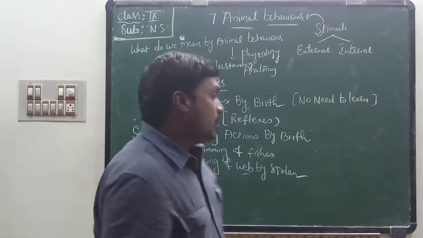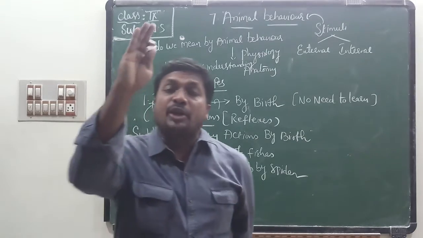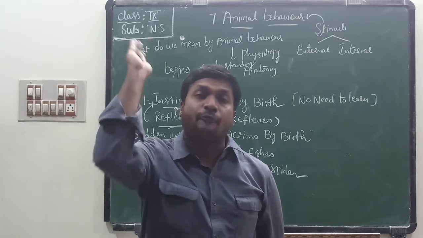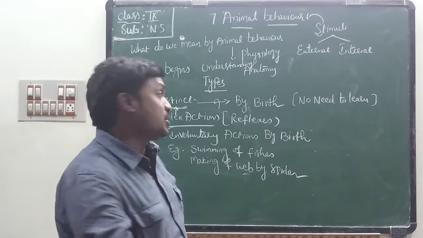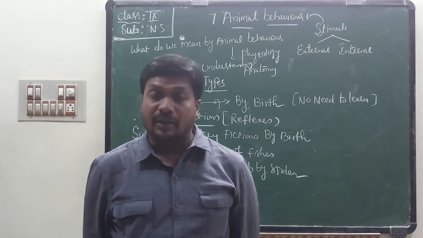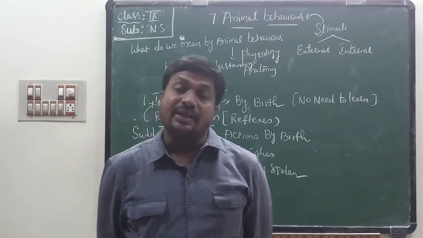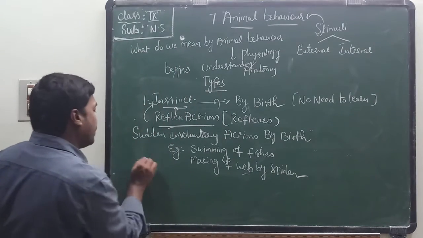For example, reflex action is also a type of instinct behavior. When you touch a hot object, immediately we remove our hand from the hot object. That is called reflex action. Reflex action is also a type of instinct behavior which comes by birth. No need to learn from others. That is known as instinct behavior. Second one is imprinting.